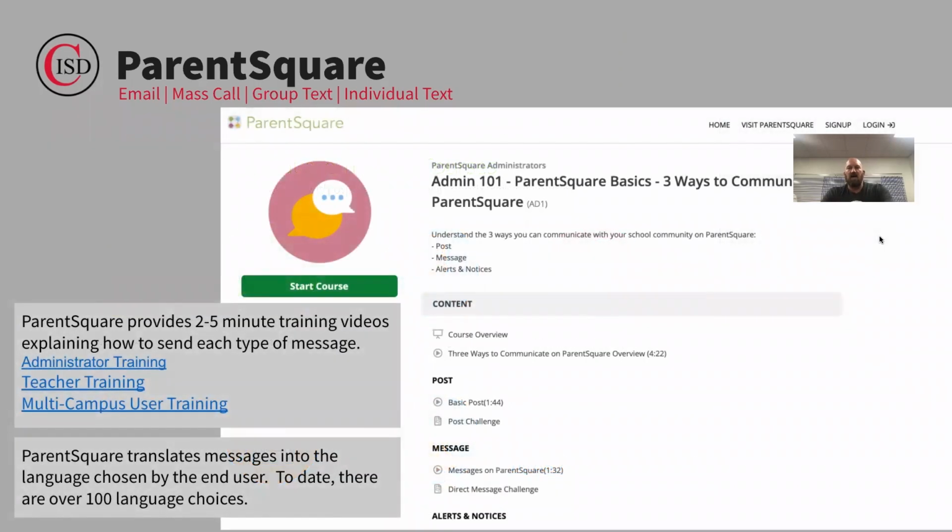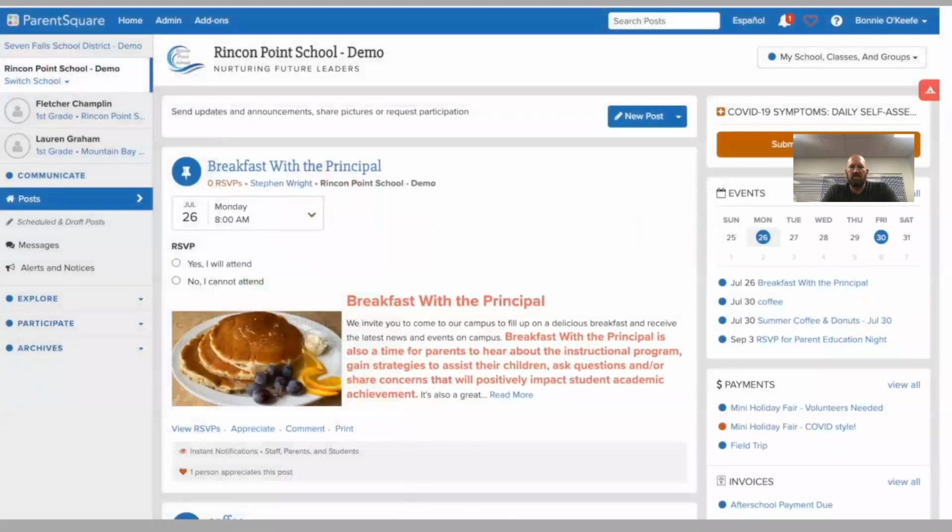On the next page, I have compiled a list of some of these trainings that you may find handy: administrators, teachers, and then multi-campus user training. If you deal with students on more than one campus, you'd want the multi-campus user training tools, and you can go in and look through those as you would like.